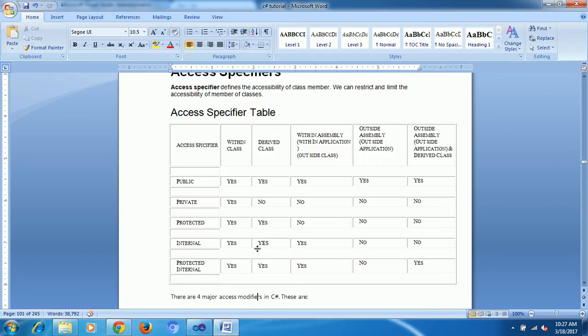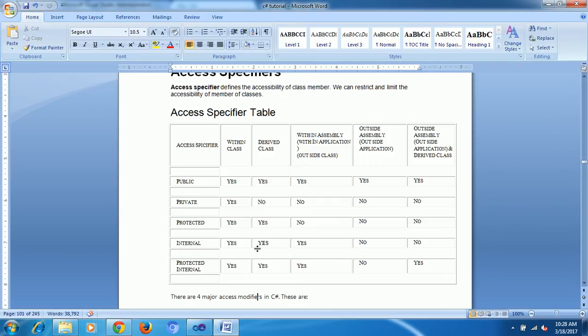Sometimes I need to give some security for my methods, like username validations or password generation. That time I need to generate my password. Suppose OTP: if the same OTP is coming to all mobiles, what is the security? How can I save my amount or secure my amount? All that we can do by using access specifiers in the C# language.